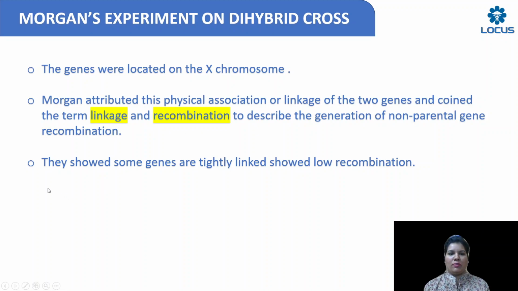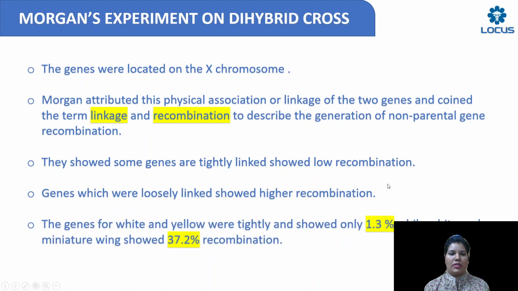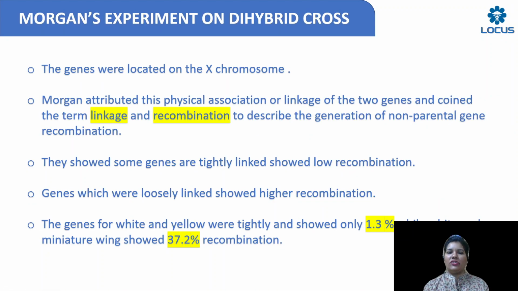Now, some genes are tightly linked and showed low recombination. So always remember, children, if the genes are tightly linked, they would show very little recombination. If the genes are loosely linked, they would show higher recombination, like the second example I was talking about. So what is the second example here? The white and miniature wing type flies show 37.2, and in the first cross, what we've learned, only 1.3. So that is all about linkage, children.